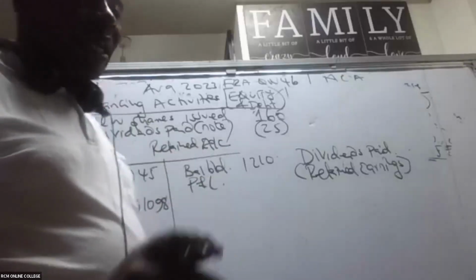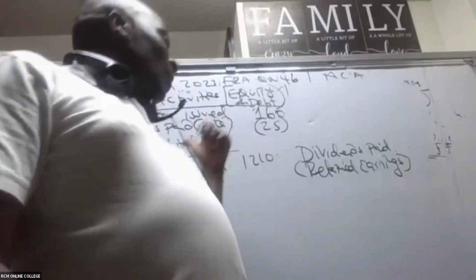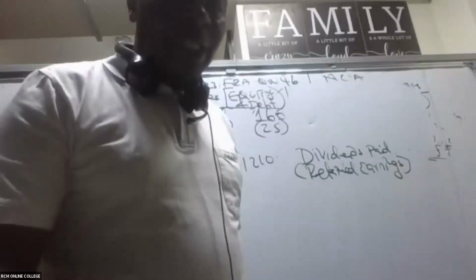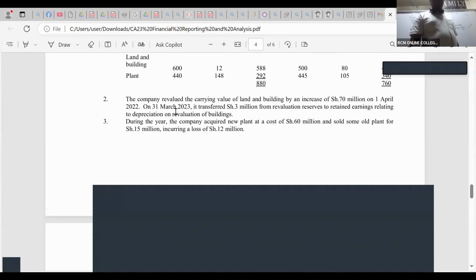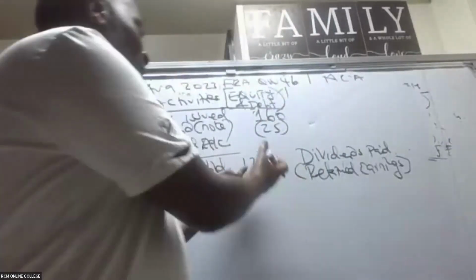And then there is something else that happened. You can as well put it here and put minus 45, but I would rather take it the other side. So what else do I have here? There is a note saying the company revalued the carrying value of land and buildings by an increase of 70 million on 1st April 2022. On 31st March 2023, it transferred 3 million from revaluation reserves to retained earnings. So we are receiving something from revaluation reserve, so this is going to increase.